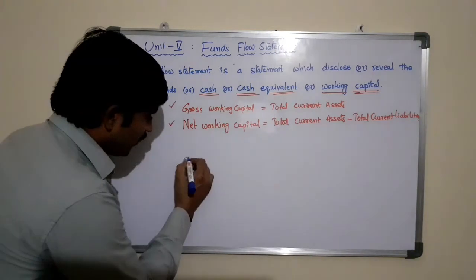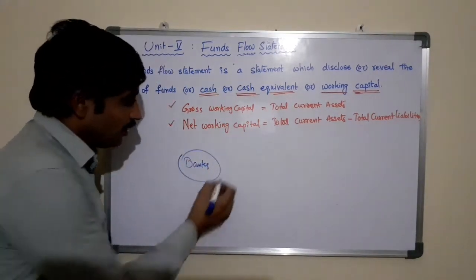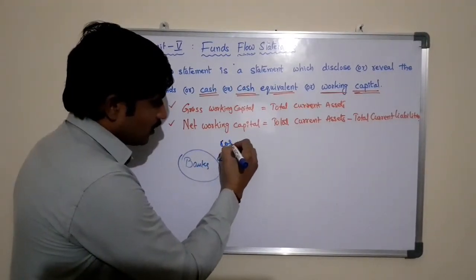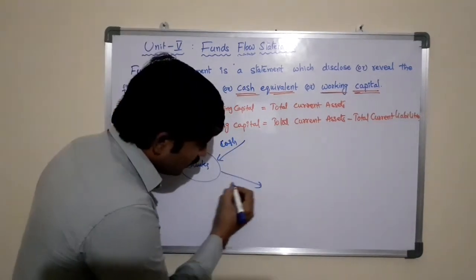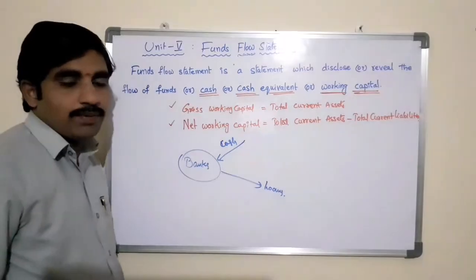For example, if you take banks, here the customers will deposit cash into the bank, and the bank is giving loans to the required people.